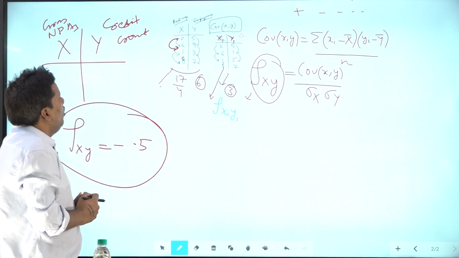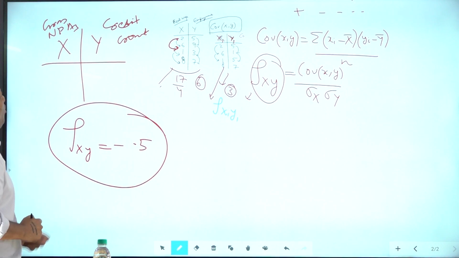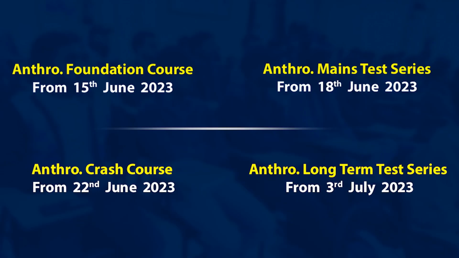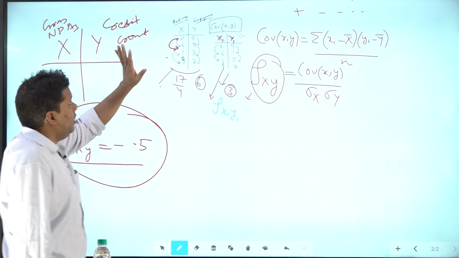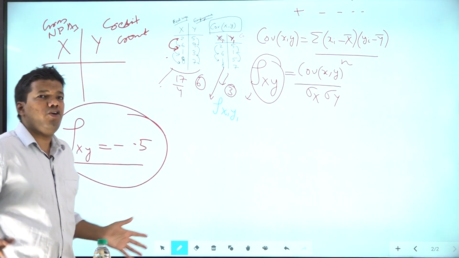So whenever your gross NPA increases, your credit growth will decrease. That is what they are trying to say. If you understand how the correlation coefficient is derived from covariance, what the meaning of covariance is, and before that what standard deviation and mean are, that will complete your picture.